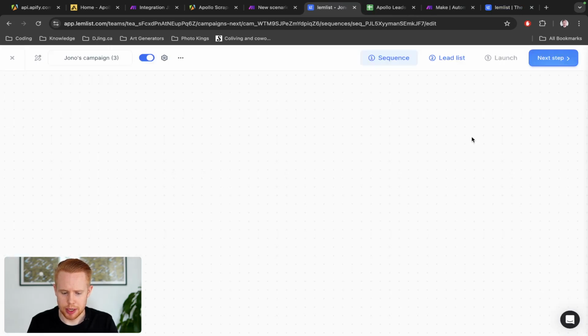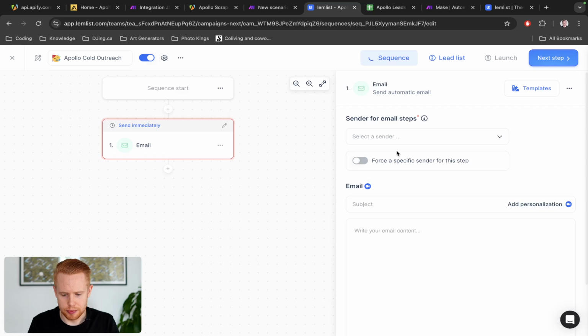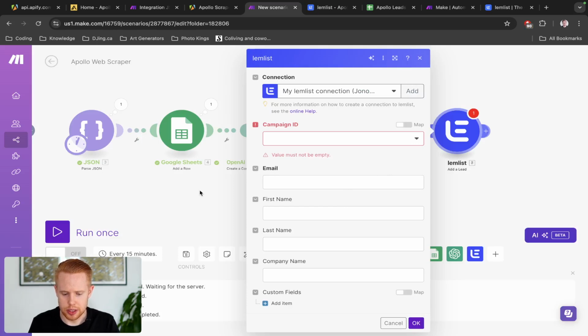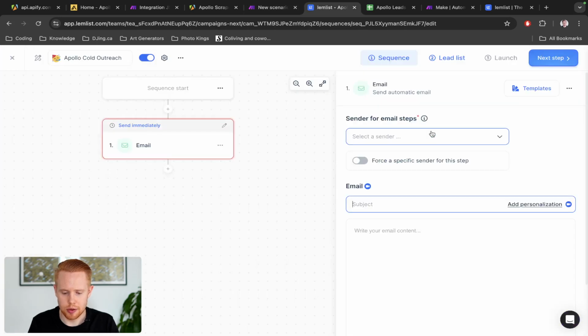So we'll create a campaign, and we will just title this Apollo Cold Outreach Campaign, and we're going to send an email. And in this subject line, what you're definitely going to want to do is make sure you use AI or something to create that for you, or just have a custom variable in here and say something that will get their attention.